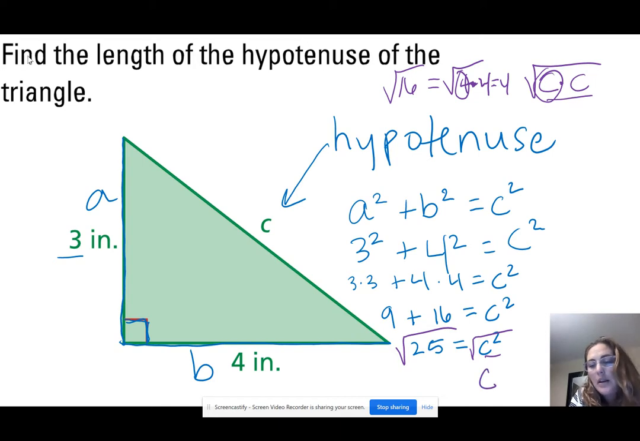If you want to think about it, the square root and the square sort of cancel each other out. You can kind of think of it that way. And it just leaves a C there. And then the square root of 25 is 5. So your answer for the hypotenuse is 5, and since we're working with inches, it would be 5 inches.